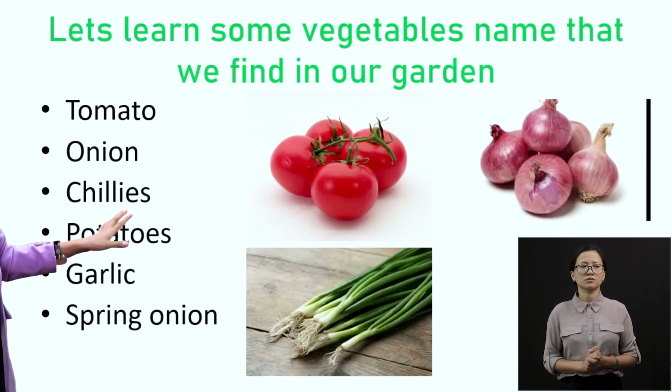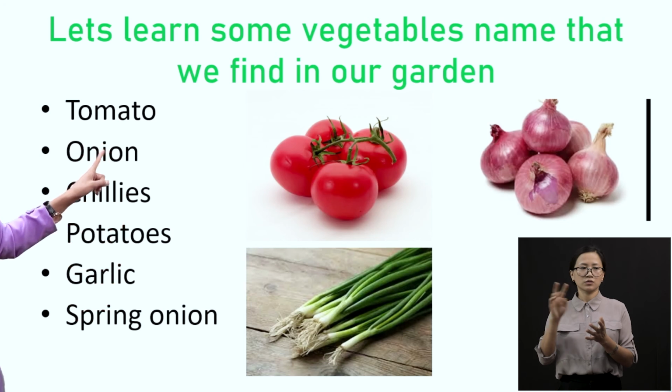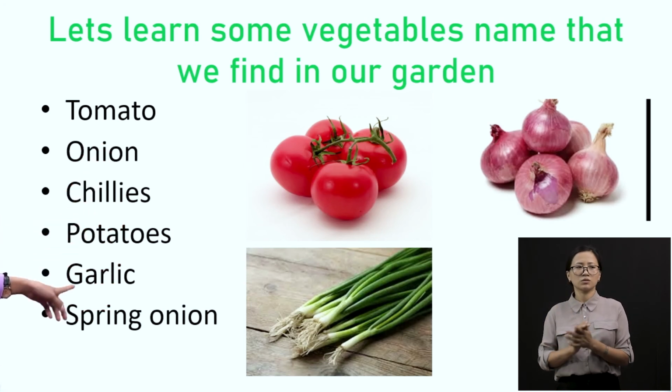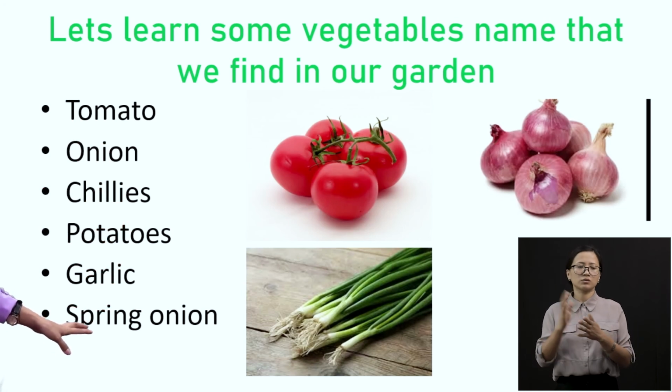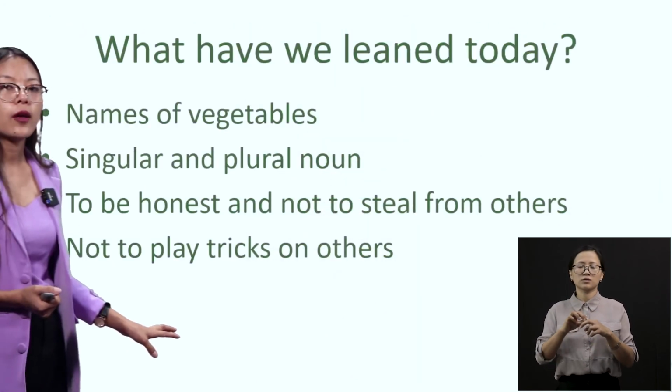See, these are some of the vegetables named tomato, onion, chili, potatoes, garlic, spring onion. These are all names of vegetables and they are known as nouns, okay?